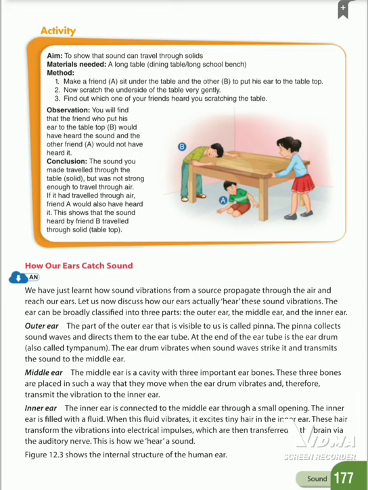The inner ear is connected to the middle ear through a small opening. The inner ear is filled with a fluid. When this fluid vibrates, it excites tiny hair in the inner ear. These hair transform the vibrations into electrical impulses which are then transferred to the brain through the auditory nerve. This is how we hear a sound.